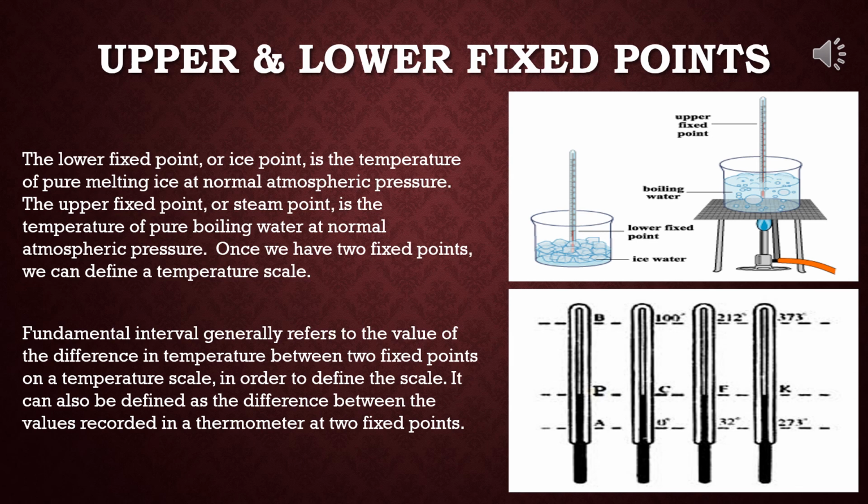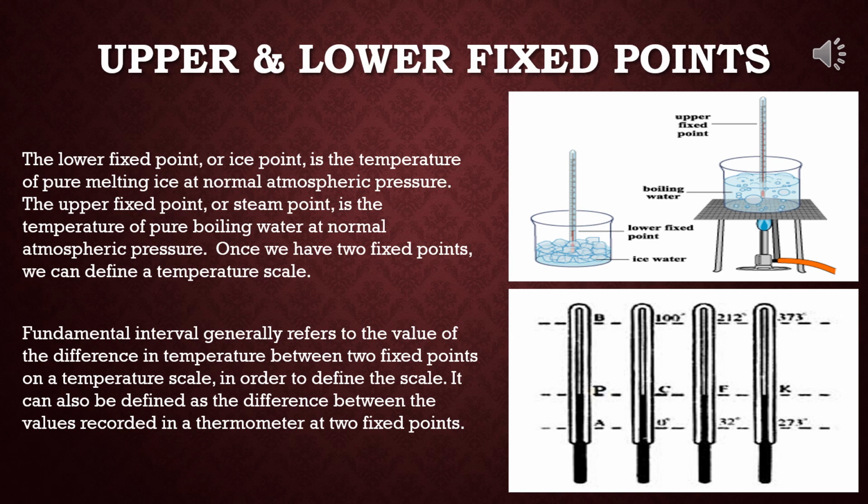These are the upper fixed point or steam point, which is the temperature of steam from water boiling under an external pressure of 76 centimeter of mercury at sea level and 45-degree latitude, that is under normal atmospheric pressure. The lower fixed point or ice point is the temperature of pure melting ice under the same conditions, that means 76 centimeter of mercury at sea level and 45-degree latitude, that is under normal atmospheric pressure.